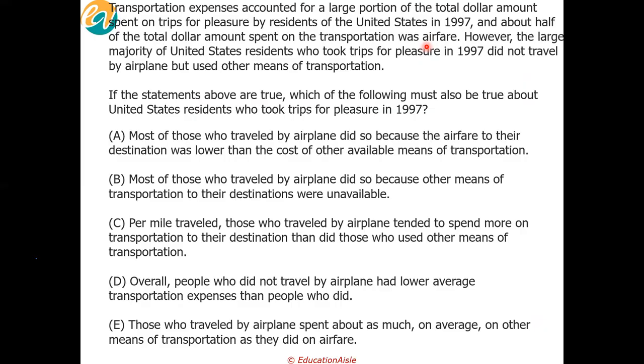E would not hold true, Harsh. Why do you say Edward would hold true? Tell me again. If I was looking at it from the entire expense the country is doing on transportation, then yes, 100% E is not holding true. But let's say if I take it from an individual lens, that I am spending half of the dollar amount on transportation as airfare.